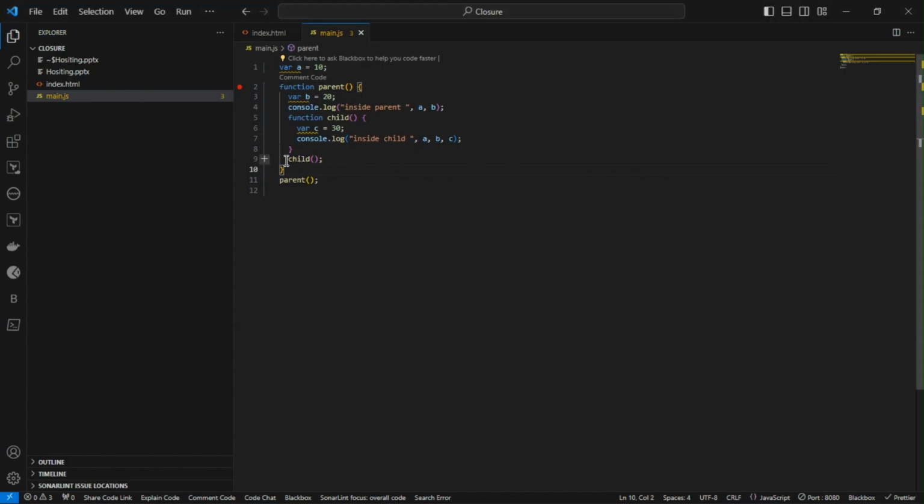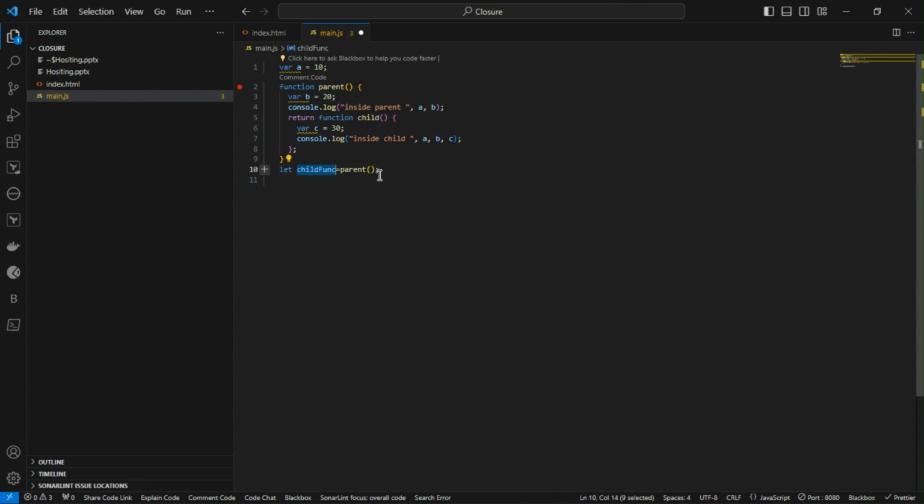Now what we'll do, instead of calling this child function inside the parent function itself, to get the parent function removed from the call stack, I'm going to just return this function definition, so that once it returns this child function definition, the job of the parent function is done, right? So that should be removed from the call stack. So now this function will return child, correct? Let me name it as childFunc equal to this. Okay, now the output of this parent function call will be a child function.